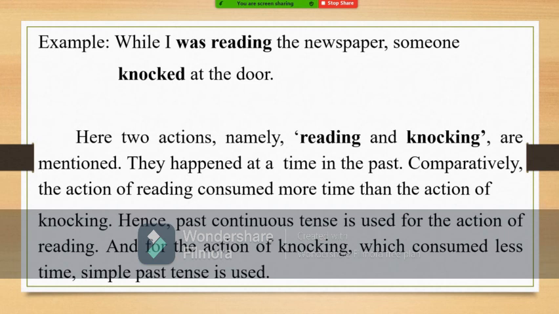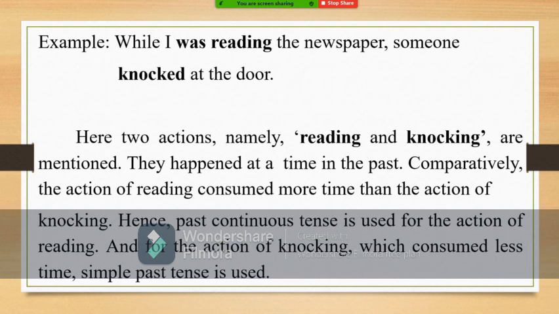Here, was reading is past continuous, and knocked is past tense. Why do we put was reading for the reading action? Because it consumed longer time. Knocking at the door consumed very little time. In that way we can express it, and we can express it in another way also. Reading the newspaper was started earlier and it was going on. At the time when it was happening, knocking at the door intercepted it.